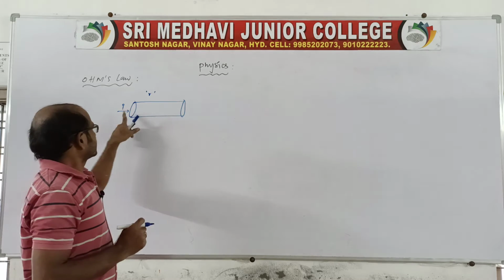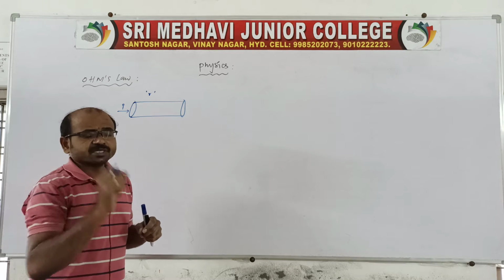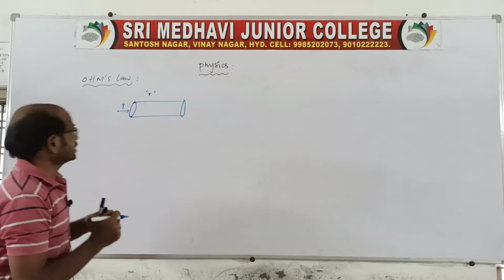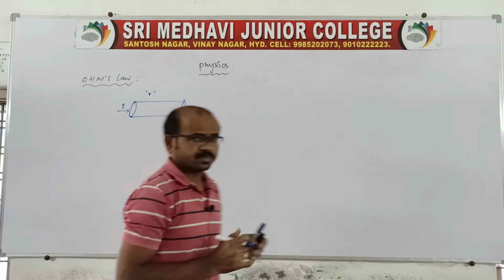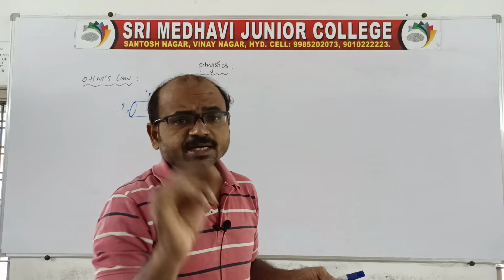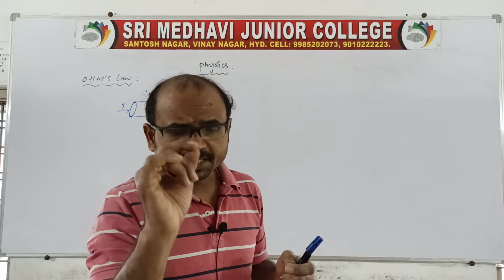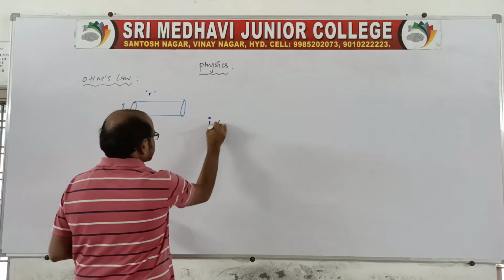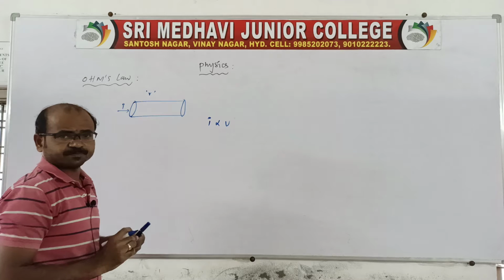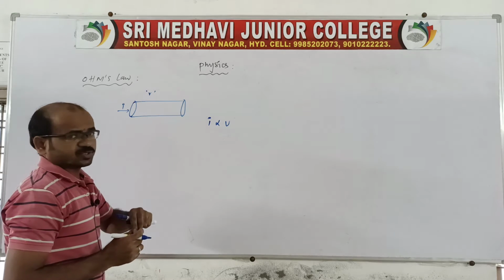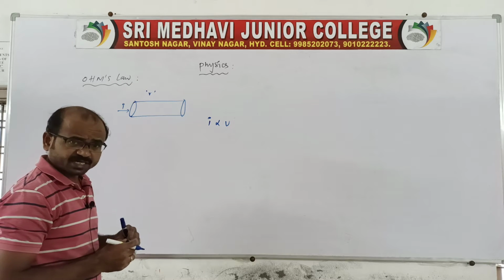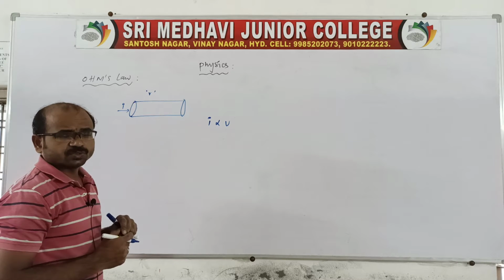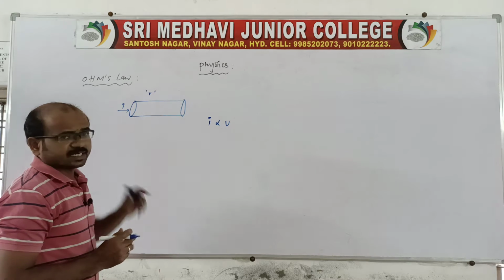When current is flowing through the conductor, there will be a potential difference V between the ends of the conductor. At a given temperature and given conditions, the electric current is directly proportional to the potential difference between the ends of the conductor.